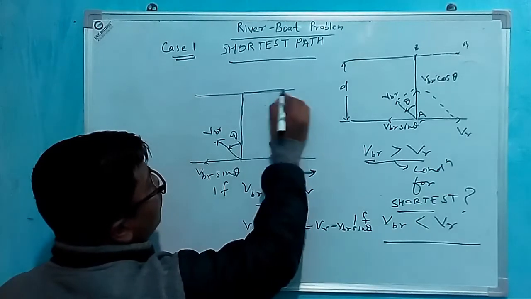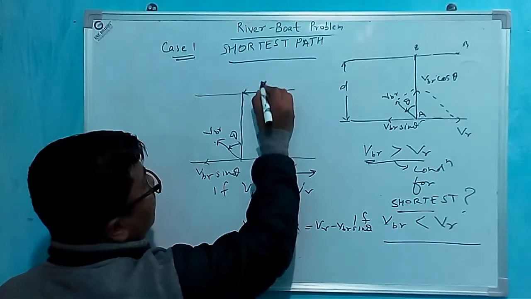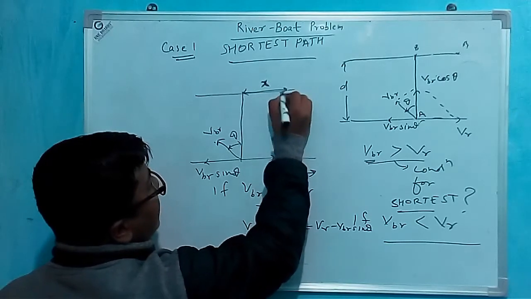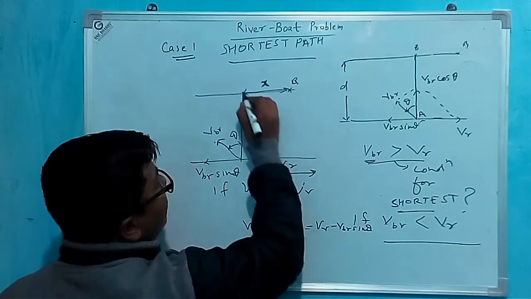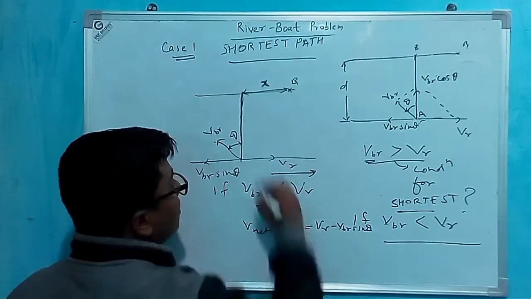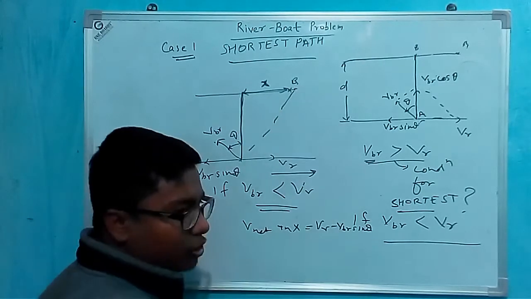Therefore it will go by achieving some displacement x and reach point B, not by the shortest path. This will take more than the shortest path.